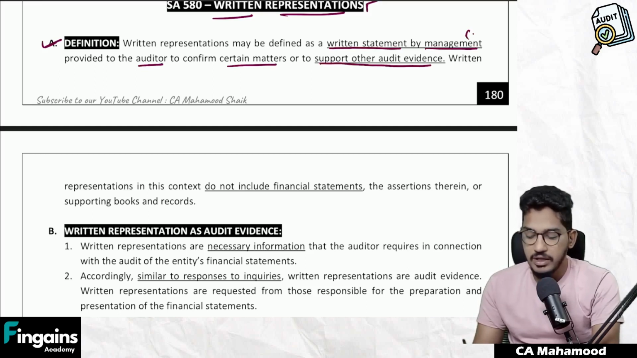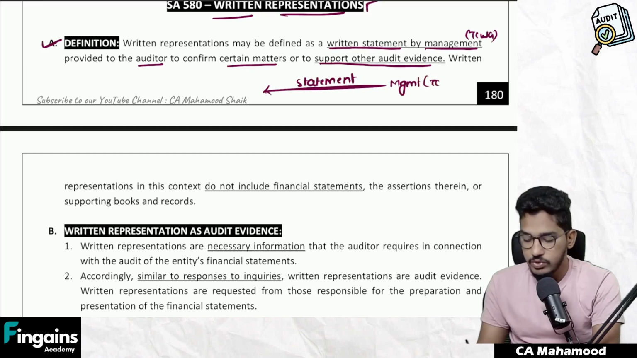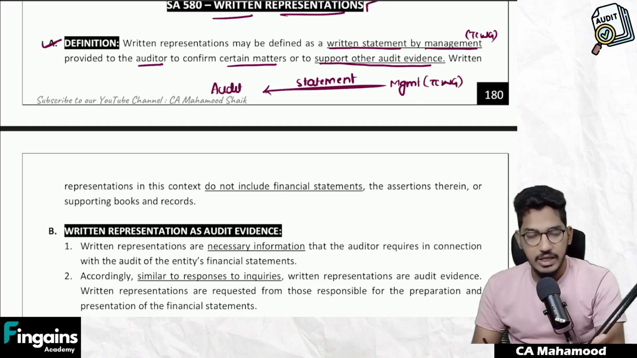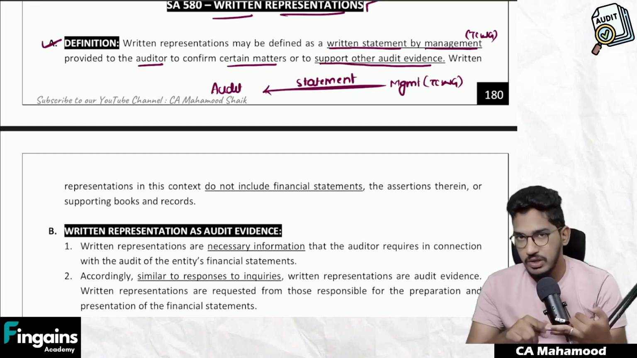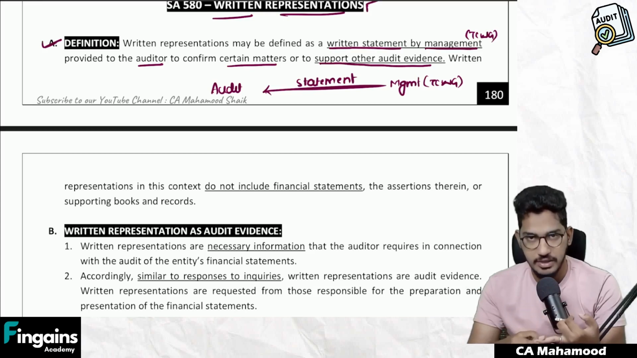When I say management, that includes those charged with governance also. So what is the meaning of written representation? They are saying it is a written statement, provided by the management. When I say management, including those charged with governance also. To whom is this written statement provided? To the auditor. A written statement provided by the management to confirm certain matters or to support other audit evidences, whatever written statement the auditor has obtained from the management of the company, that we are going to call a written representation.